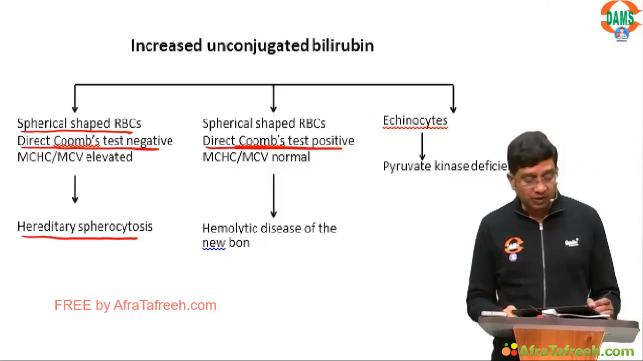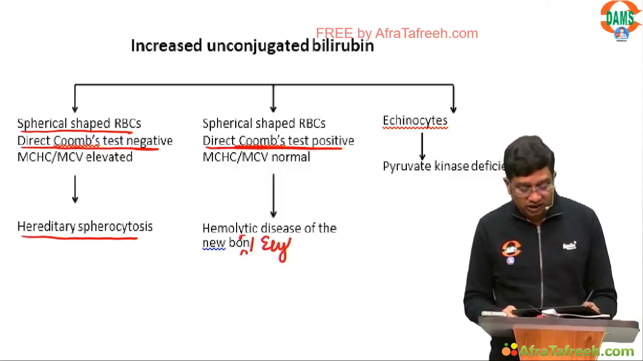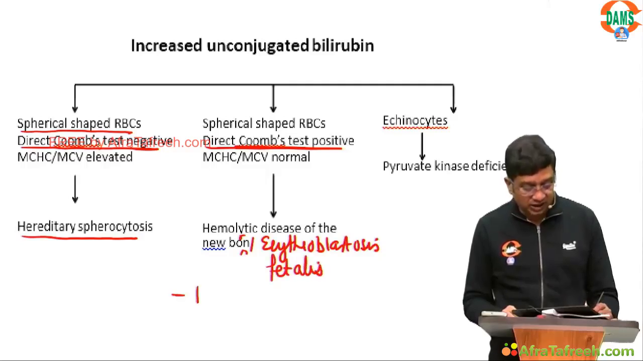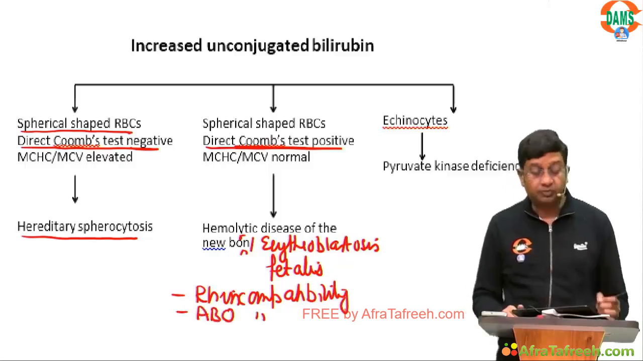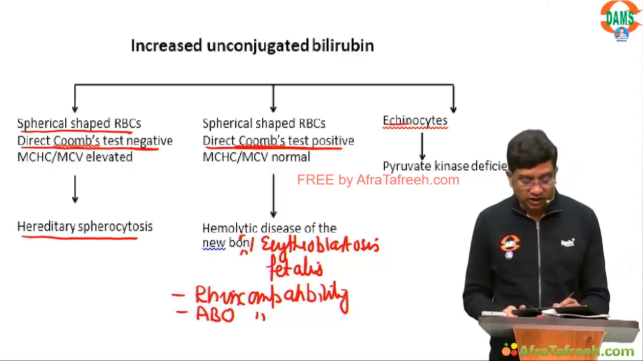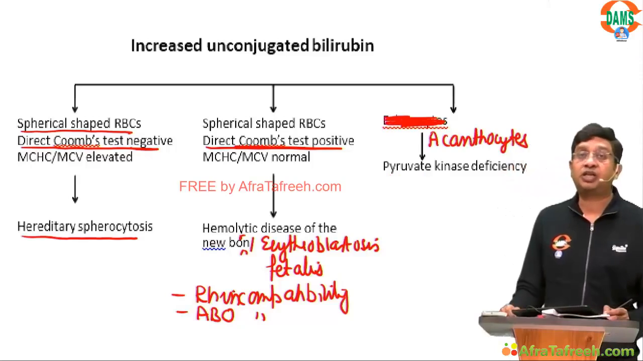So this can be hemolytic disease of the newborn, which we particularly call erythroblastosis fetalis. That is Rh incompatibility, or that is ABO incompatibility, right? And please, one more correction here. Instead of echinocytes, please write here acanthocytes. Please make a correction there. Instead of echinocytes, make it acanthocytes.